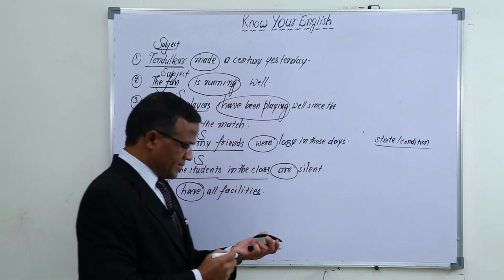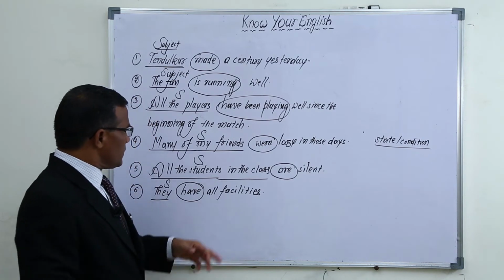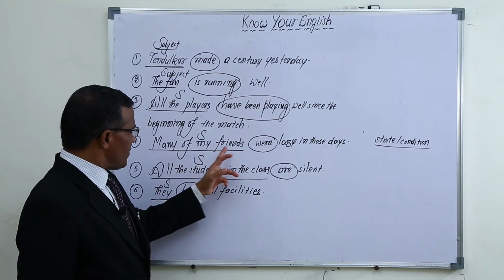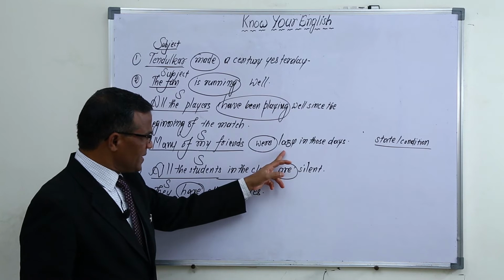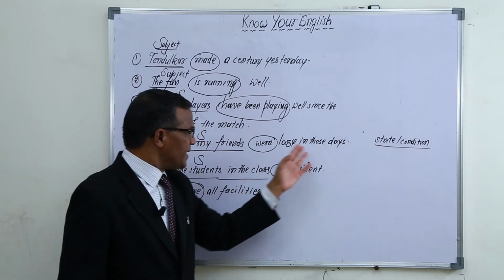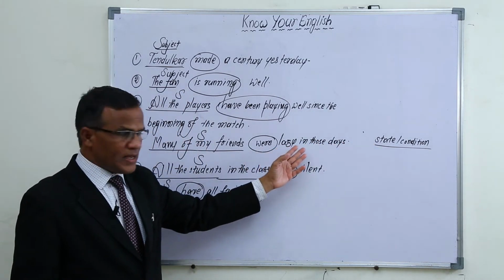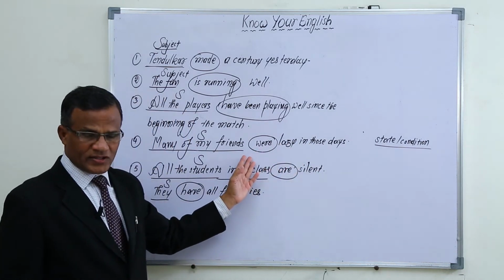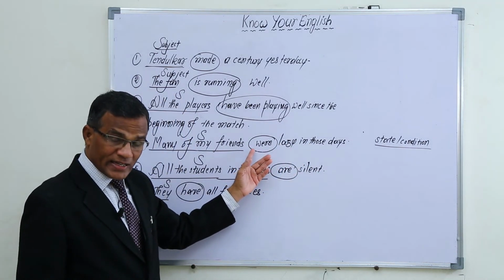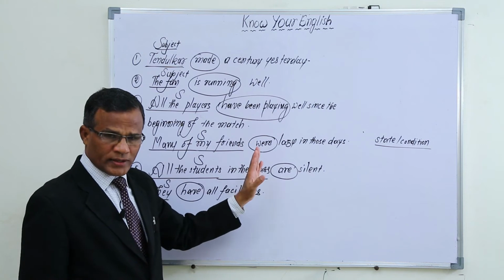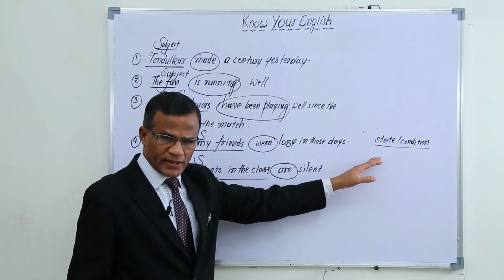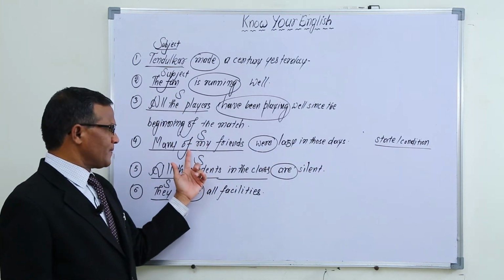State or condition of the subject. Many of my friends were lazy means they were in a state of laziness. They were in a condition of laziness. So it doesn't indicate any action. It indicates only state or condition of the subject.